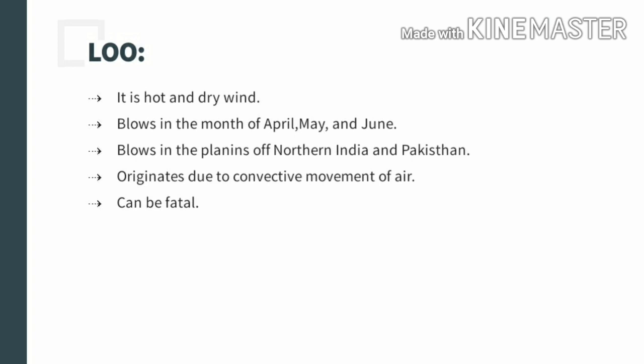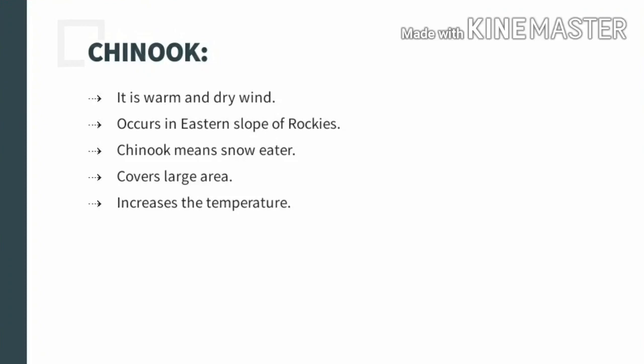When the air is rising, the temperature decreases very rapidly, and because of it, there is origination of the Lu. Then this Lu can be very fatal because it is a dust storm. Not only that, Lu causes sunstroke to people, and it can be very fatal.